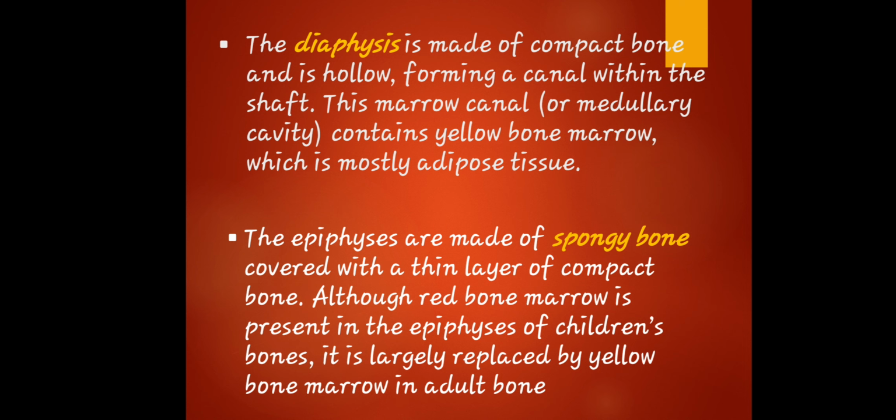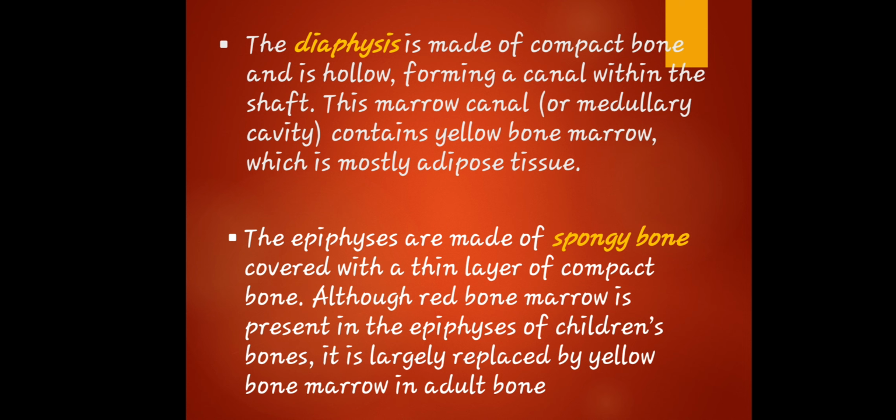Comparing it to the epiphyses: if the diaphysis is made up of compact bone, epiphyses are made of spongy bone. It is covered with a thin layer of compact bone. Although red bone marrow is present in the epiphyses of children's bones, it is largely replaced by yellow bone marrow in an adult bone.